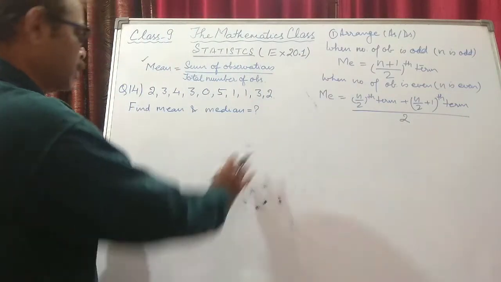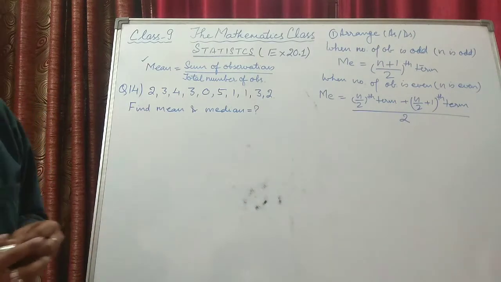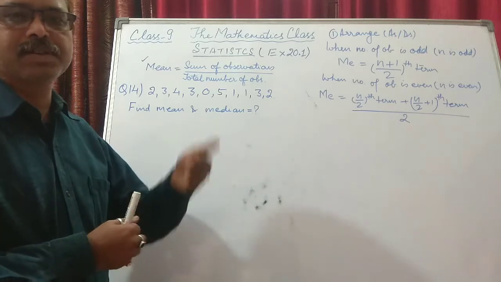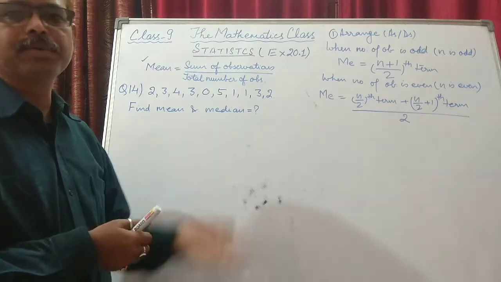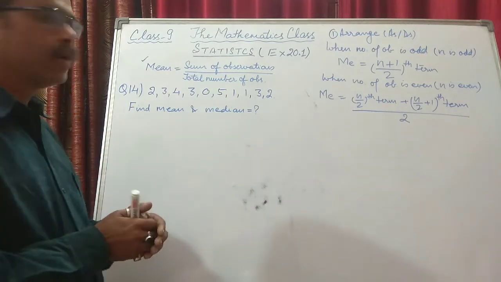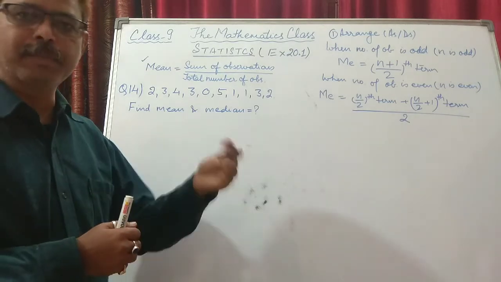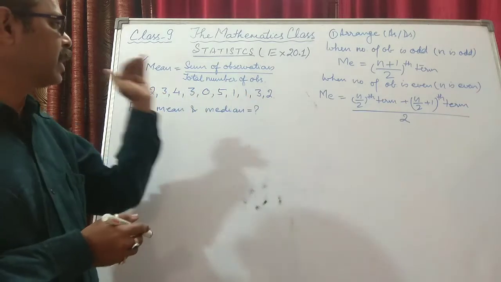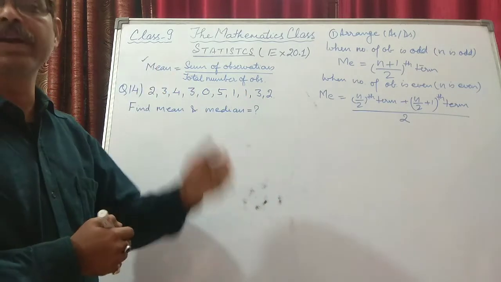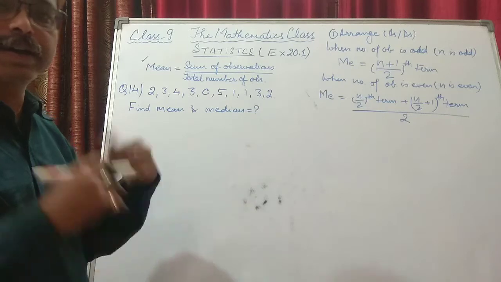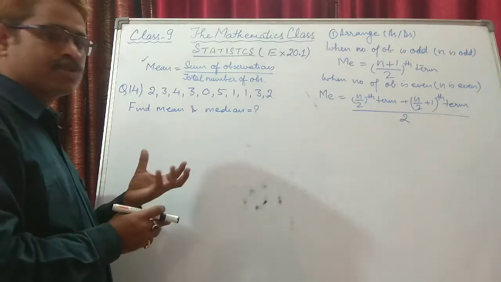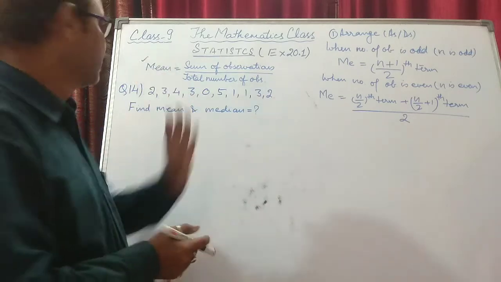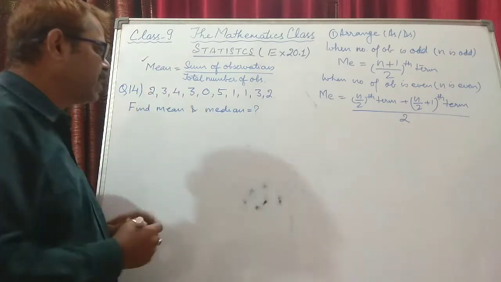Now we'll come to the question. I am taking question number 14 because up to 12 we have discussed in the previous class, and we were doing questions in the multiples of 2, and all the odd numbered questions will be done by you all. Now question number 14, they say this data is given and this is ungrouped data. This is clustered data, ungrouped. It is not in a proper group or a proper sequence, or it is in no order. Now we have to find mean and median.